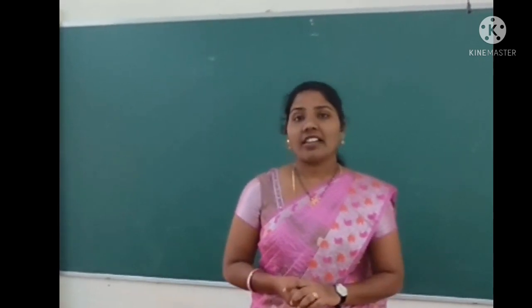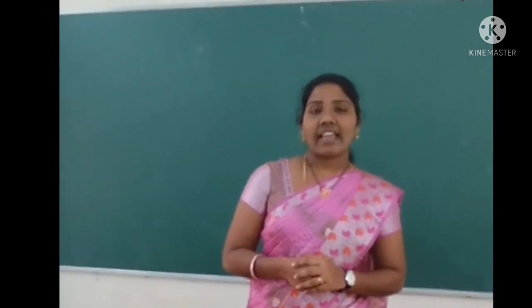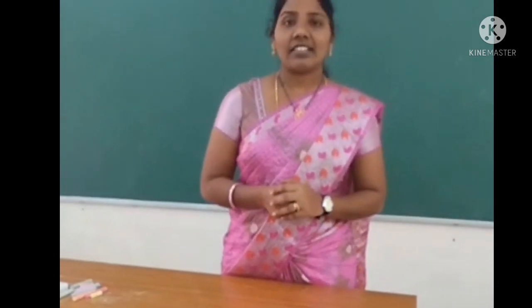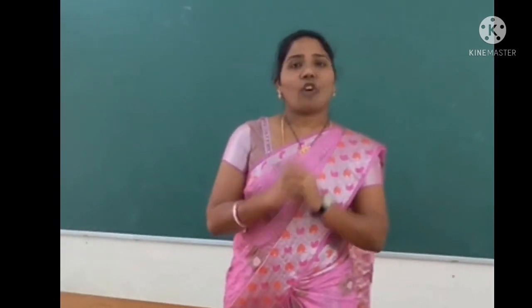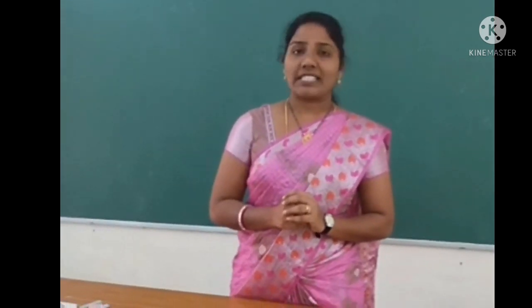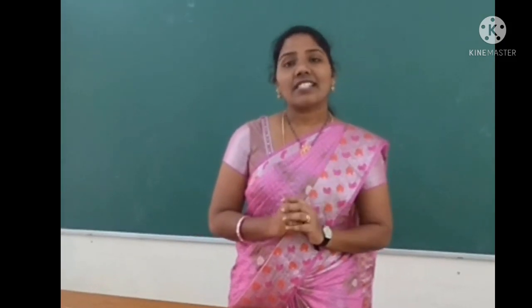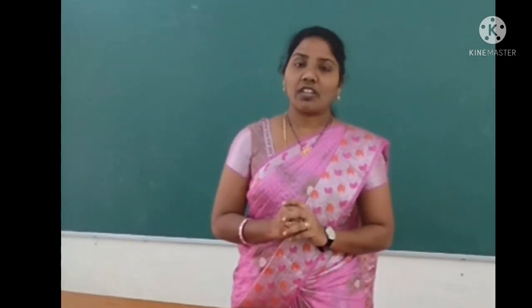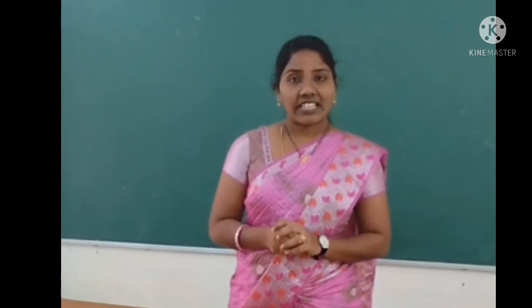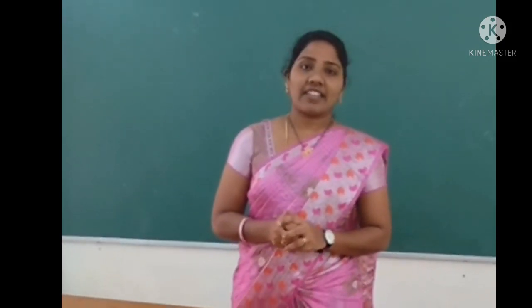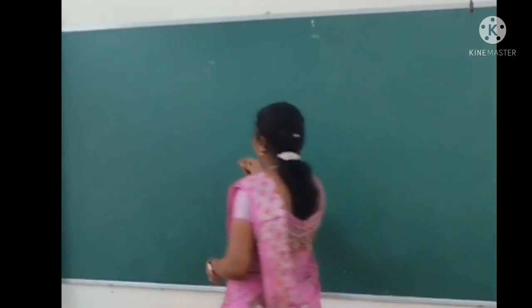Okay children, today in our online class, we are going to learn about the topic which is present in the 7th class General Science textbook in the new version, that is Nature of Substances. I am writing on the board.